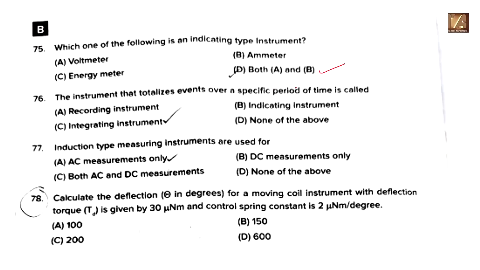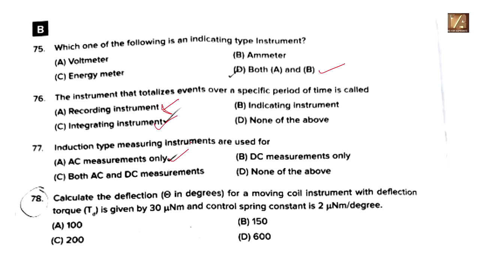The instrument that totalizes events over a specified period of time is called option B. No, it is a recording instrument. Option A, recording instrument. Oh, sorry. Answer is option C, integrating instrument. 77. The induction type measuring instruments are used for AC measurements only.